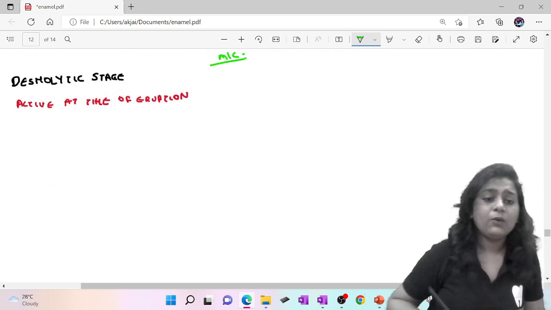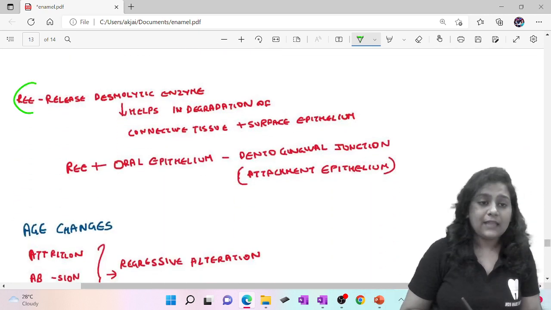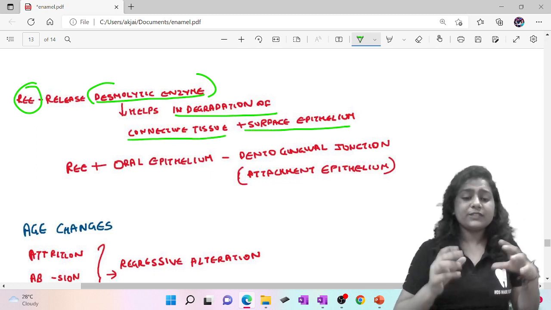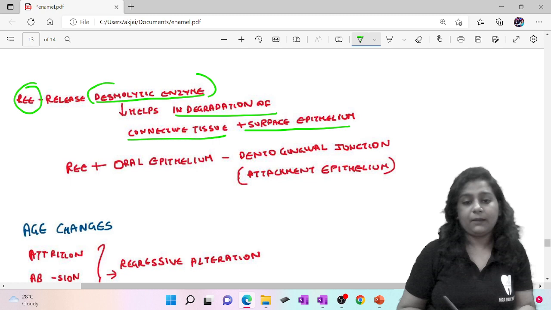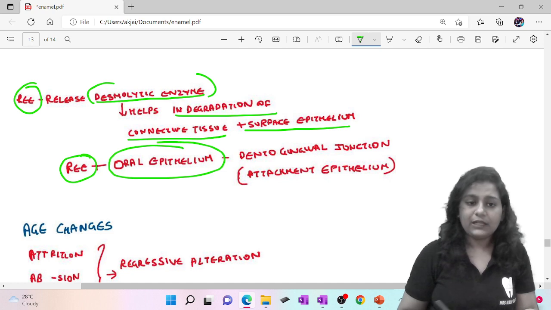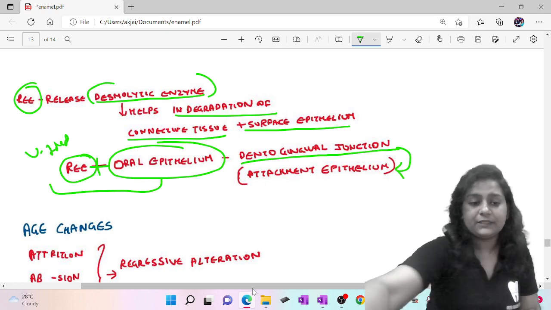Now the desmolytic stage, which is active at the time of eruption. In the desmolytic stage, the reduced enamel epithelium releases desmolytic enzymes. These enzymes help in the disintegration of connective tissue and surface epithelium. So as there is disintegration of the connective tissue and surface epithelium, the tooth starts erupting. Now the reduced enamel epithelium comes in contact with the oral epithelium. This is very important: reduced enamel epithelium plus oral epithelium is called the dentogingival junction, which is also called attachment epithelium.